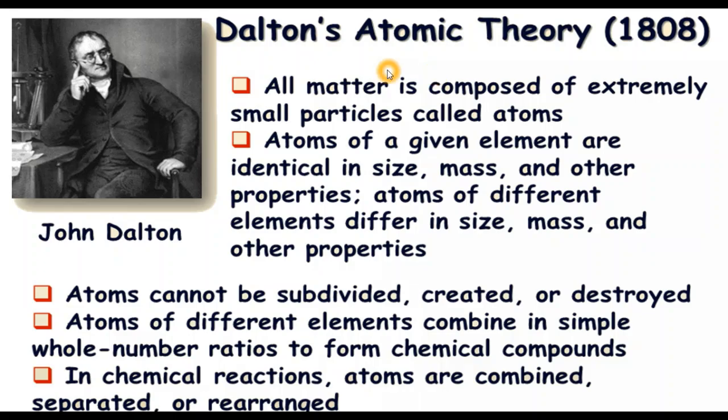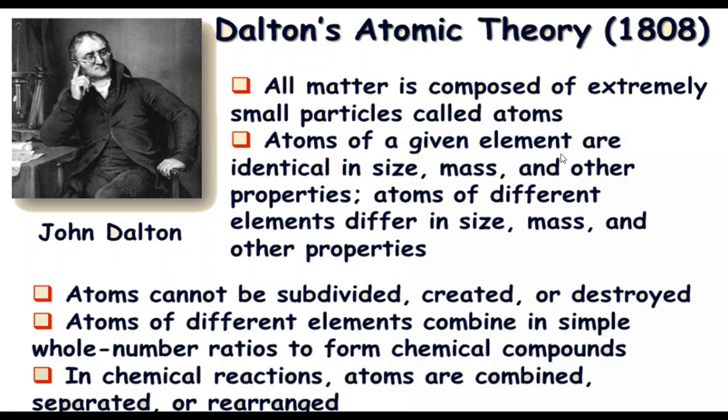Dalton put forward his atomic theory in 1808, and the various postulates or assumptions of his theory are as follows. The first one was that all matter is composed of extremely small particles called atoms. That means whatever matter we are having, that is all made of small particles, and those particles are known as atoms.